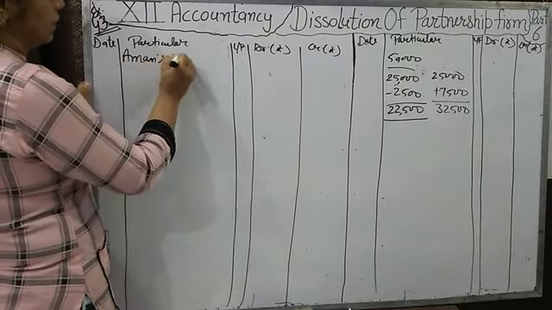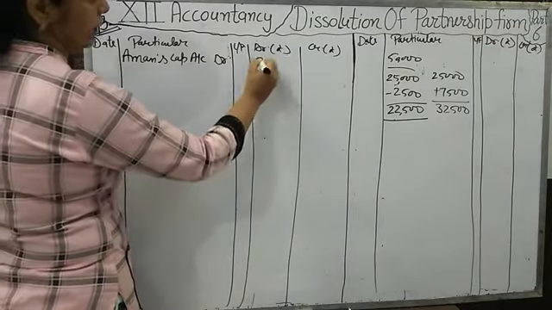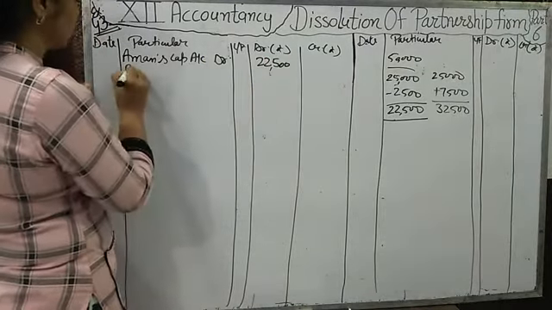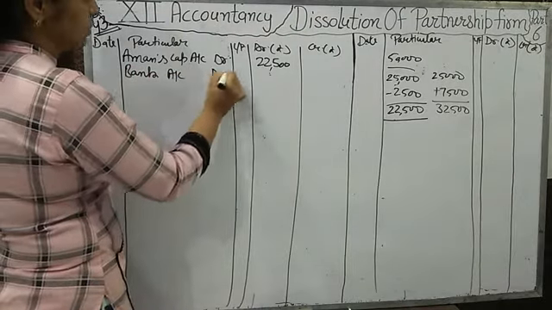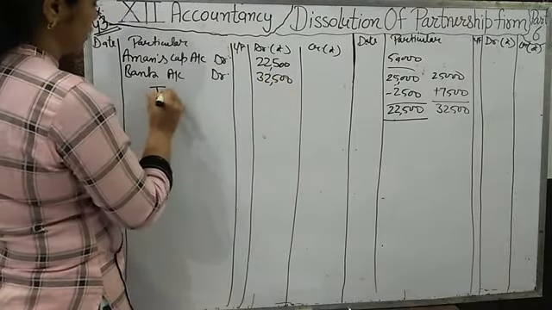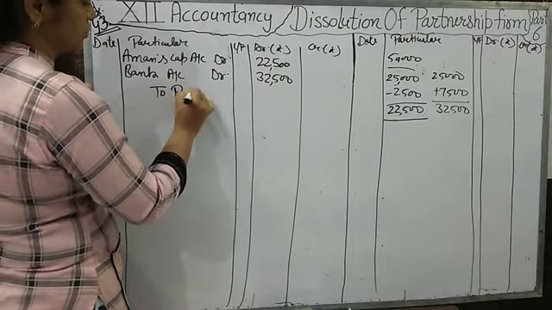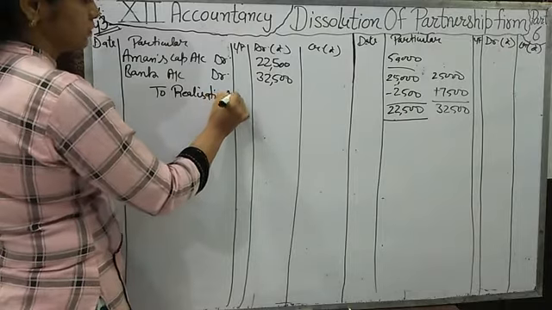For that we will debit the Aman's capital account, debit 22,500, and that we have sold, for that we will pass bank account debit 32,500 to, not furniture because we have closed the furniture account, to realization account.